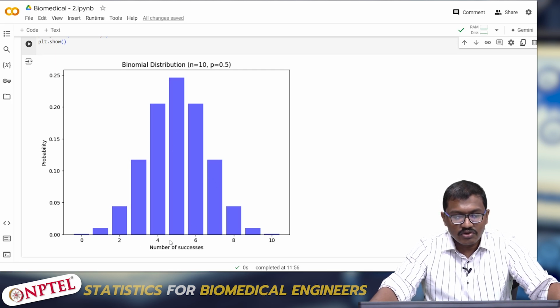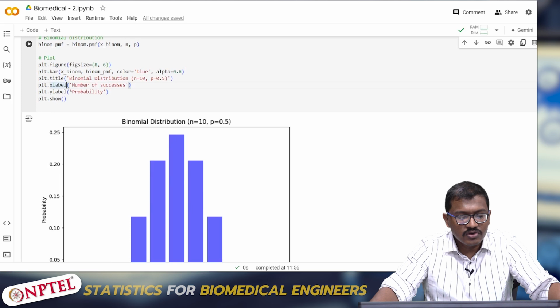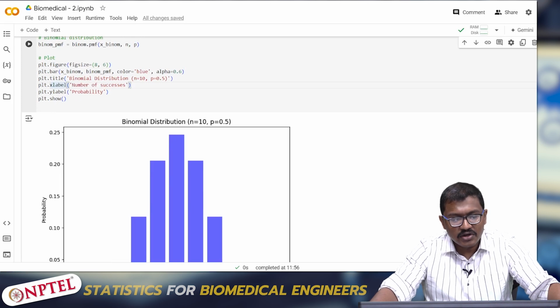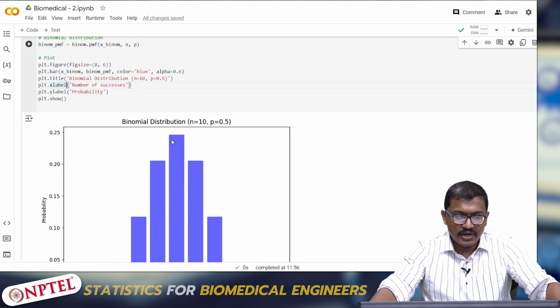So hope you have understood it. See here, I declared a title called binomial distribution, it has come here, and I have declared the x axis title and the y axis title. So the x label is this, the y label is this, plt.show. When you put plt.show, your result and output will be displayed.